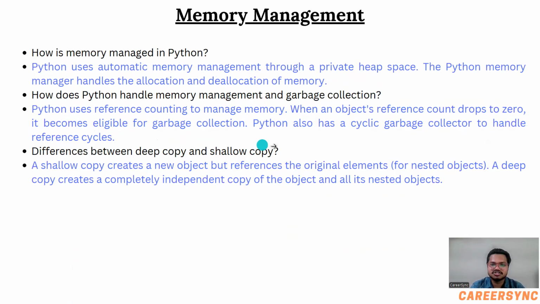Difference between deep copy and shallow copy. It is a very important question. It is asked to more than 2 to 3 students. A shallow copy creates a new object but references the original elements. A deep copy creates a completely independent copy of the object and all its nested objects.